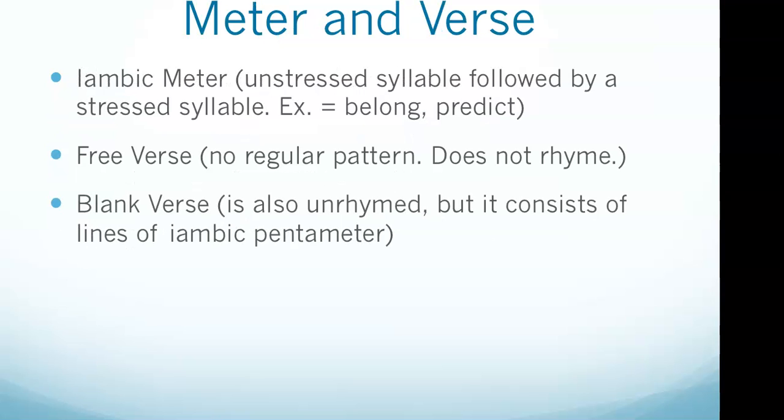So we'll start off with meter and verse. When a pattern of stressed and unstressed syllables is regular, it's called a meter. When meter is used in composition, it's called a verse. Then we jump into iambic meter, which was one of our questions. An iambic meter is an unstressed syllable followed by a stressed syllable. Words like belong and predict are iambic. So it's unstressed followed by stressed.